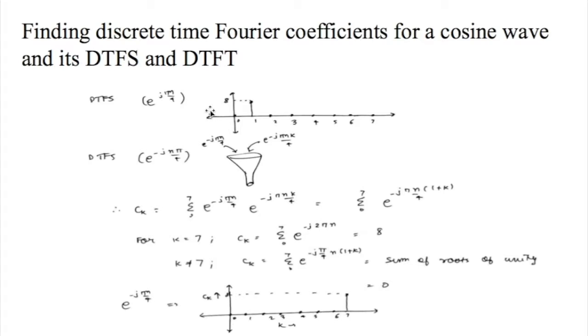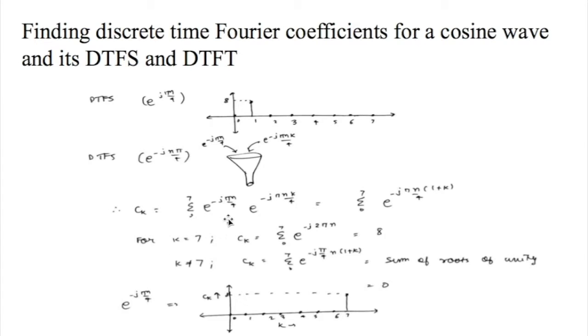The discrete time Fourier series of e to the power of j pi n over 4 has a single impulse at k equals 1, with ck equals 8. Similarly, we get the discrete time Fourier series of e to the power of negative j pi n over 4. In a nutshell, we have the inner product of x[n] equals e to the power of j pi n over 4 and an exponential series of e to the power of negative j pi n over 4 k, where k denotes the number of harmonics.